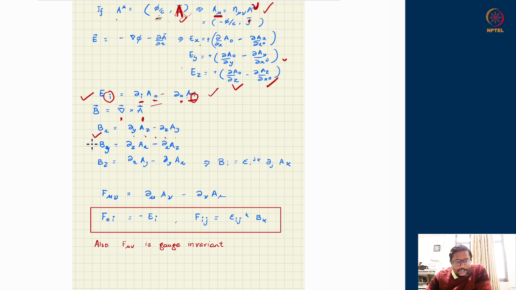In the case of the magnetic field, you see if x is appearing here, none of the derivatives or the components are x. They are the other two indices. Similarly for y, the z and x will be appearing over here. None of the indices in these derivatives will be y. And similarly for z. So together, due to its curl product kind of structure, you see already they are antisymmetric in y and z exchange. So the antisymmetric structure is maintained like the electric field, but the index structure is slightly different.